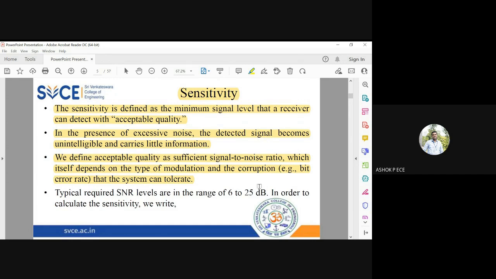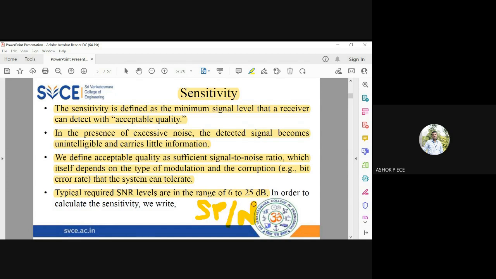So SNR is one parameter which will clearly say whether the receiver is good or bad at receiving the signal in the presence of noise. SNR, signal to noise ratio. The ideal value of SNR is infinity. SNR is signal power by noise power, so signal power divided by noise power.